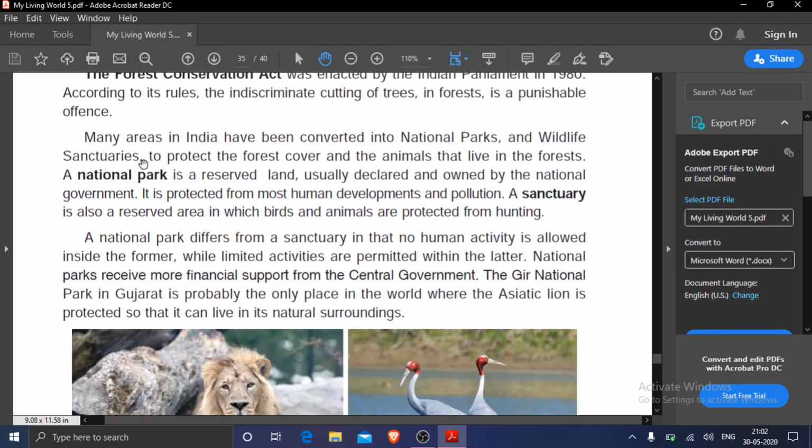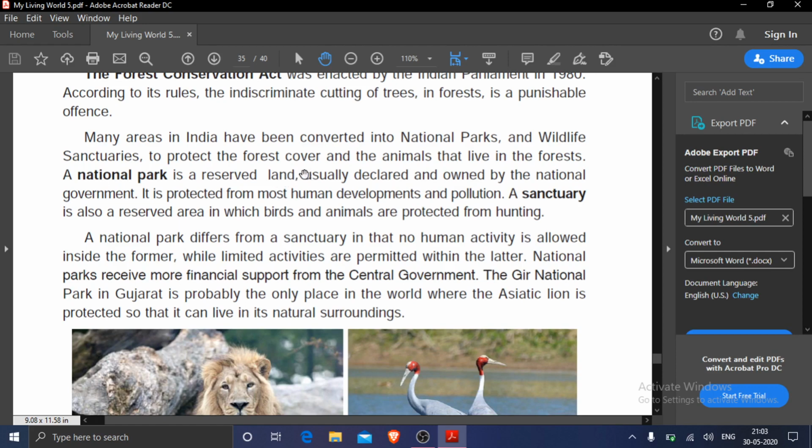Many areas in India have been converted into national parks and wildlife sanctuaries to protect the forest cover and the animals that live in the forest. Means national parks and wildlife sanctuaries have been established to conserve the forest. National park. Now what is a national park? A national park is a reserved land.